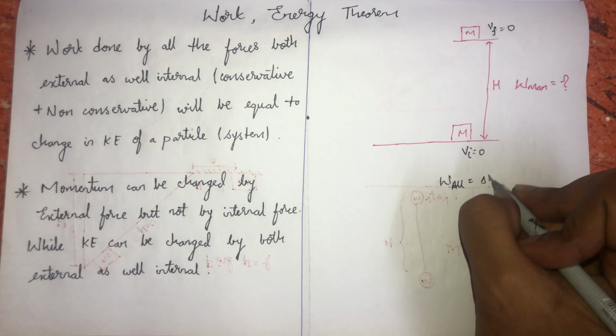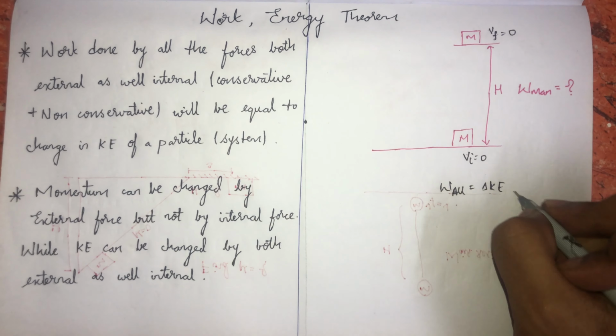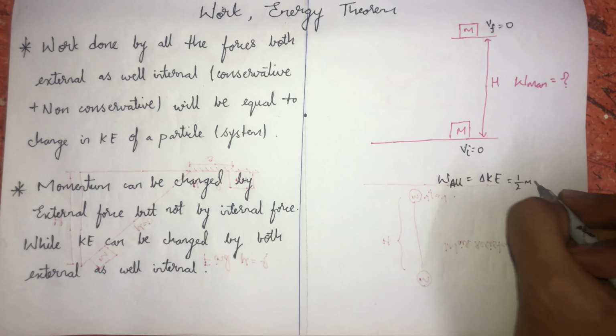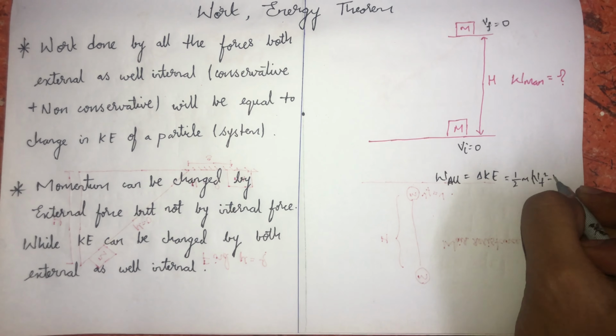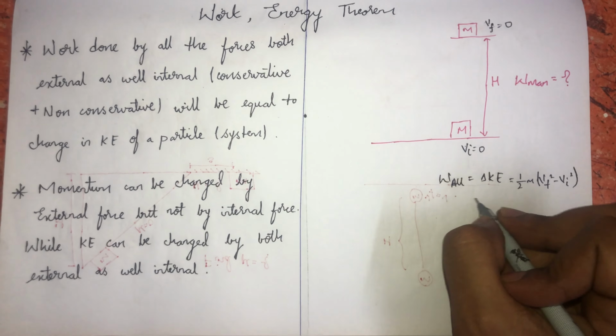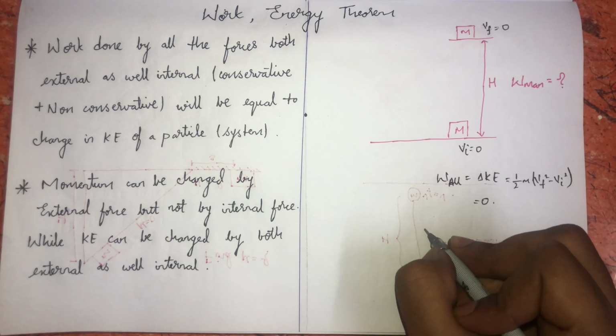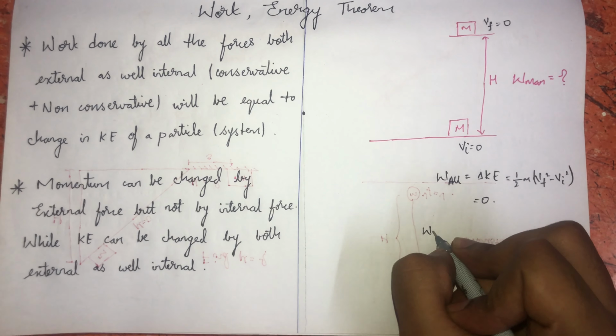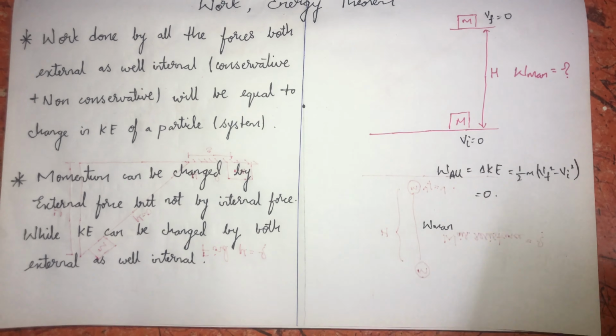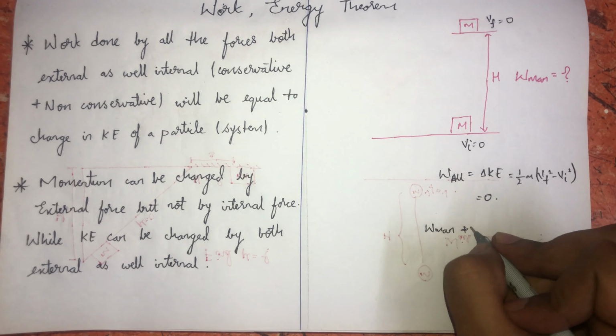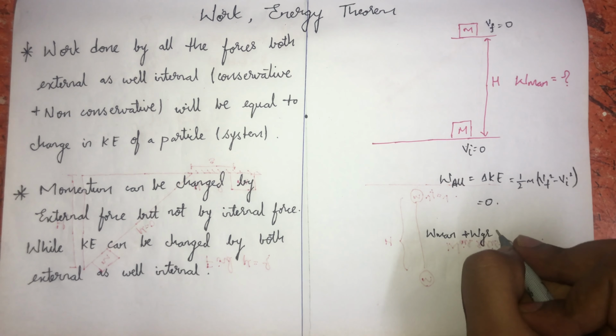Change in kinetic energy will be equal to half m (vf square minus vi square), which is equal to 0. Here, work done by all the forces: first the work done by the man plus the work done by the gravitation will be equal to 0.